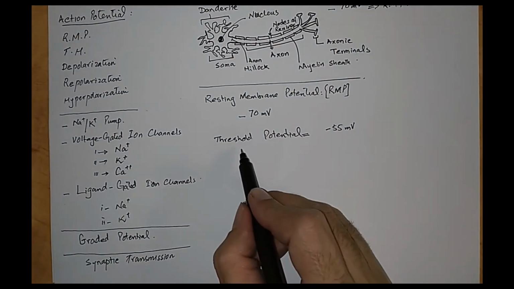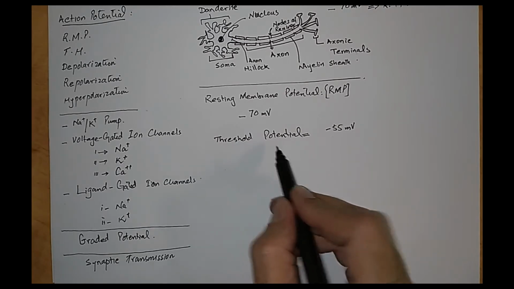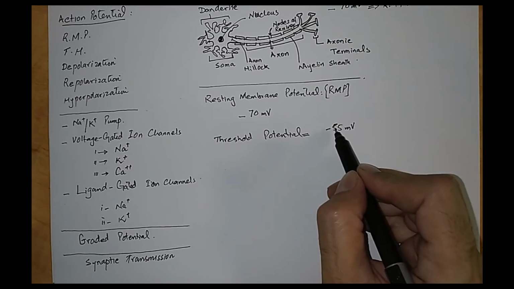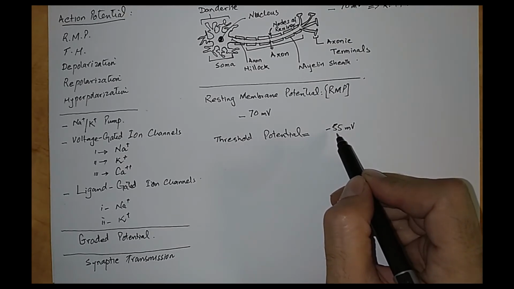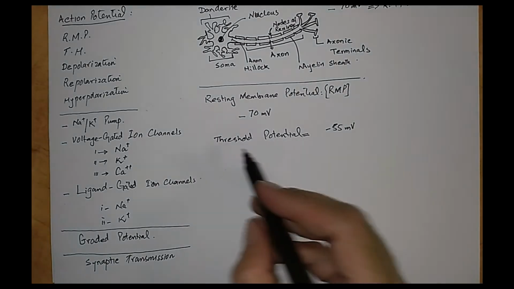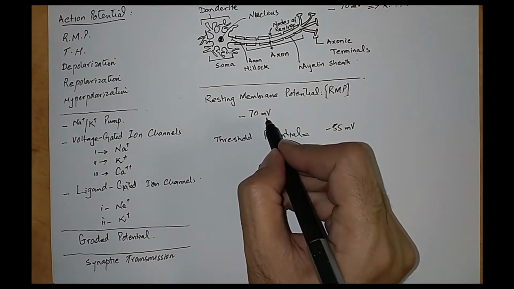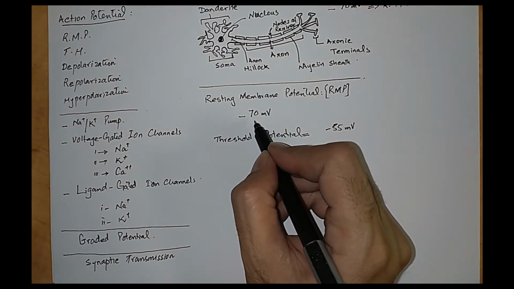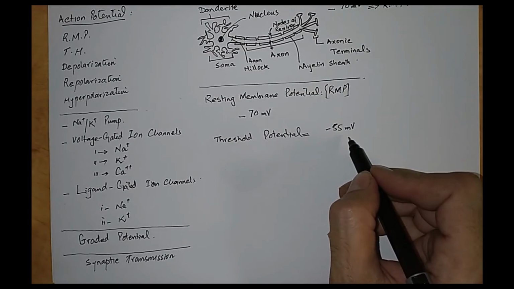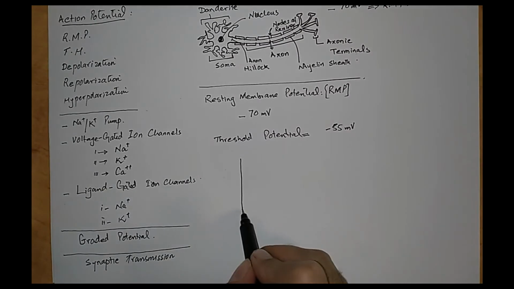So what this means is that threshold potential is the amount of charge which should be reached in order to initiate a successful action potential, right? For example, if the minus 70 millivolts is reduced to minus 55 millivolts, that action potential will start. And I can explain this by drawing a graph here.